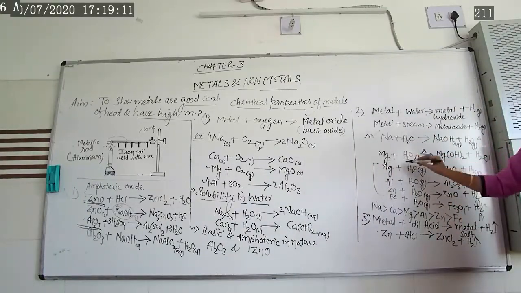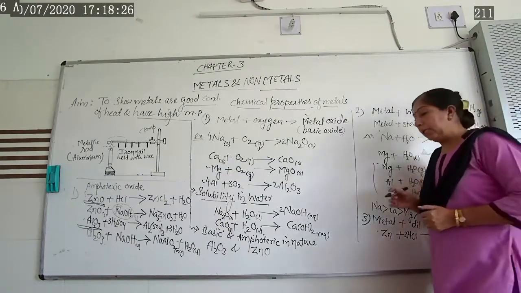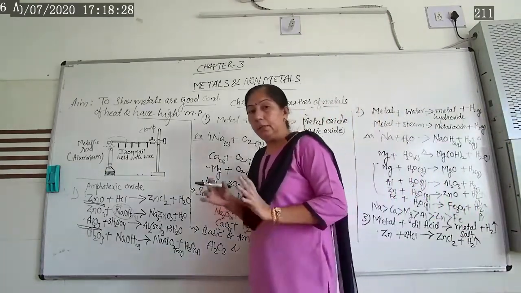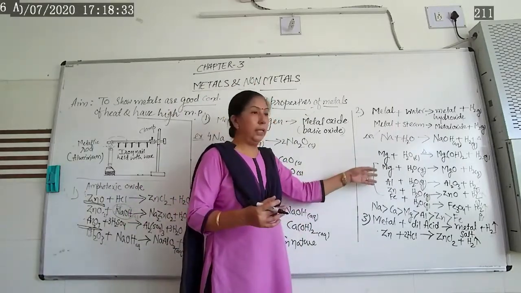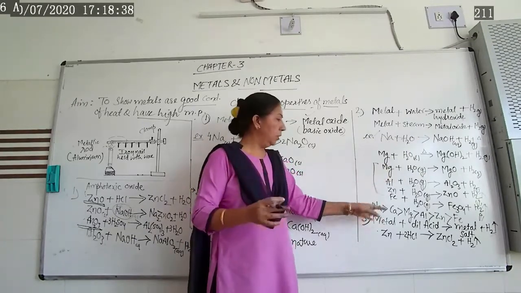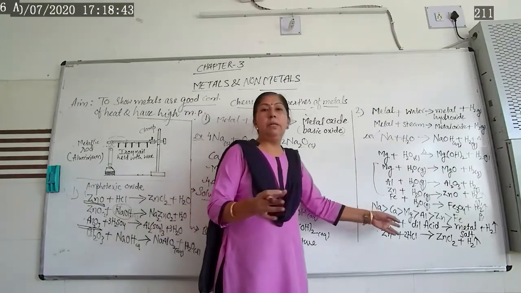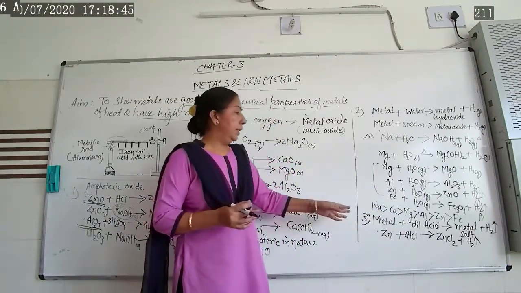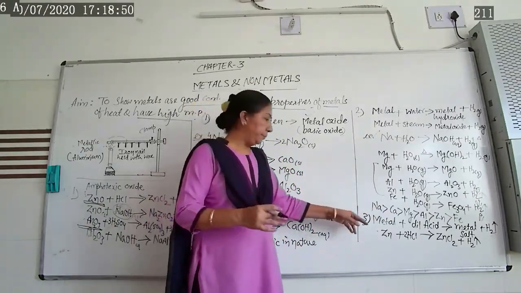Why? Because these metals react with steam and form a metal oxide, and from that hydrogen gas gets liberated, and if they go on heating, they form metal hydroxide. That is the reason in big boilers they are not using stainless steel or other metal, but they are using copper, because copper is a very less reactive metal. Silver and gold one cannot use, so instead they use either copper or glass.